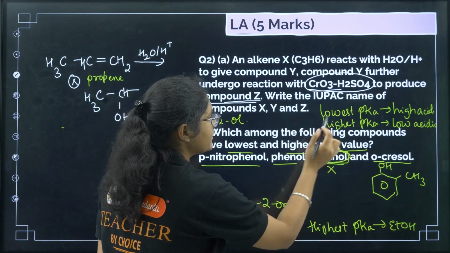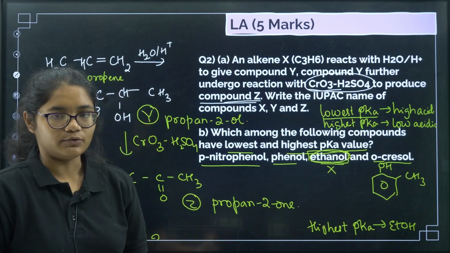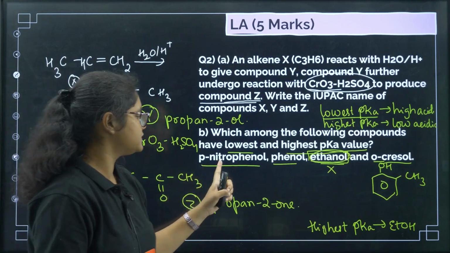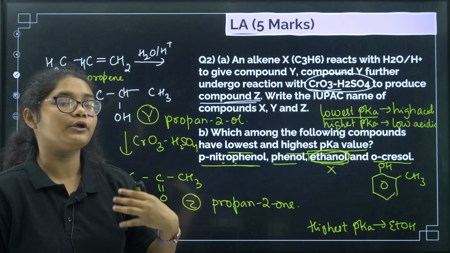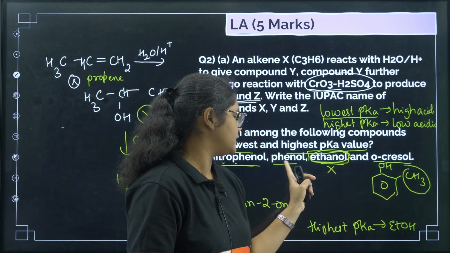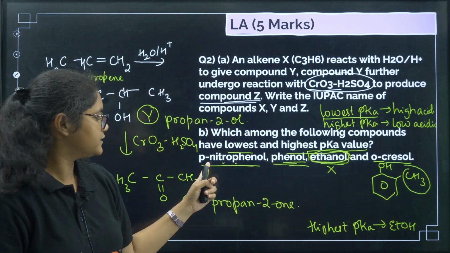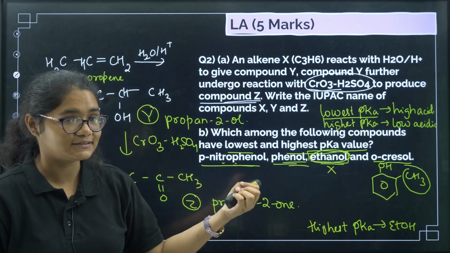Now if you come to the lowest, lowest pKa value means it should be highly acidic. Now if you see para-nitrophenol, an electron withdrawing group is present. Electron withdrawing group will increase the acidity, whereas here there is an electron donating group and here there is no group, right? So para-nitrophenol has an electron withdrawing group which increases the acidity.